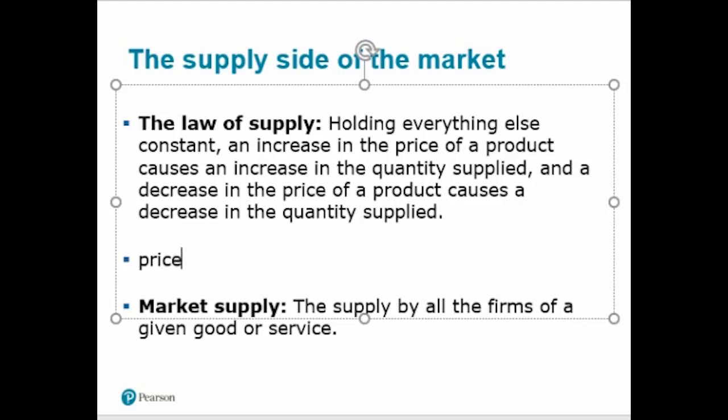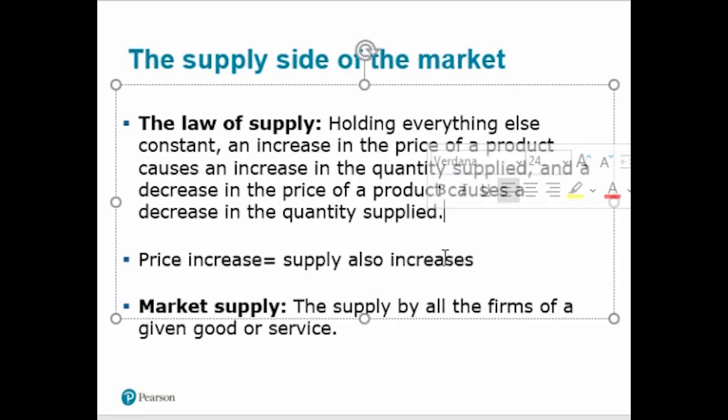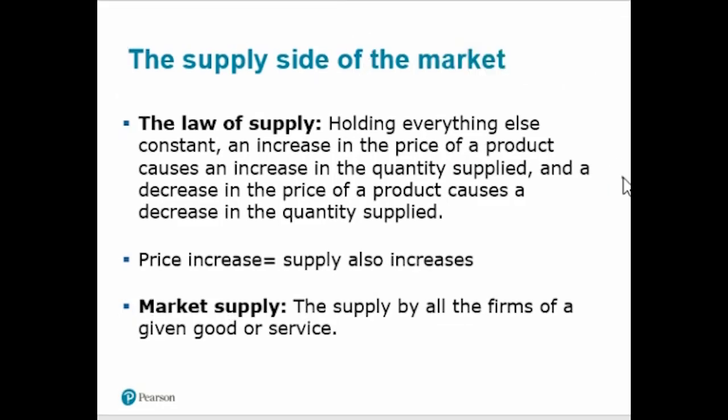When price increases, as a result, supply also increases. So there is a direct or a positive relationship between price and quantity supplied. Price increases, supply also increases, and when price decreases, supply also decreases. Why is this happening? When price is increasing, supply is increasing, and when price is decreasing, supply is also decreasing?